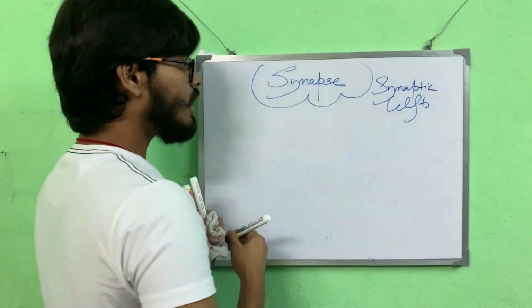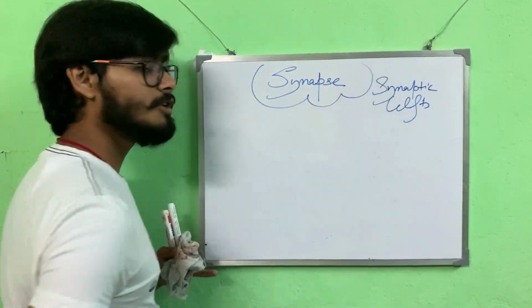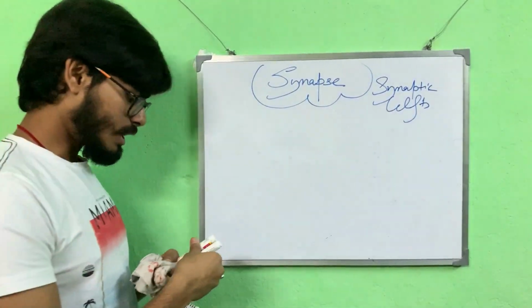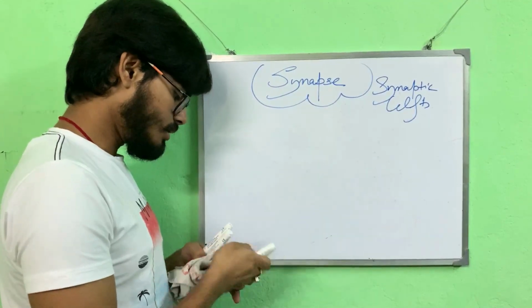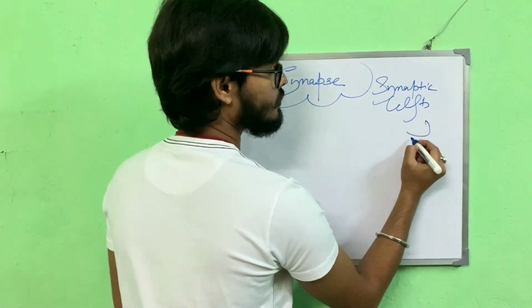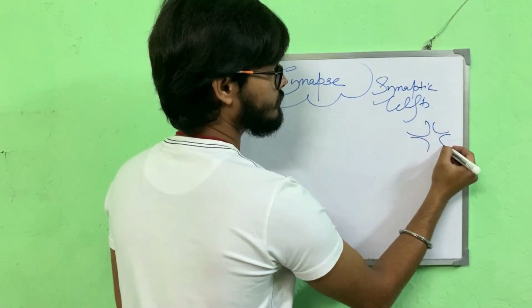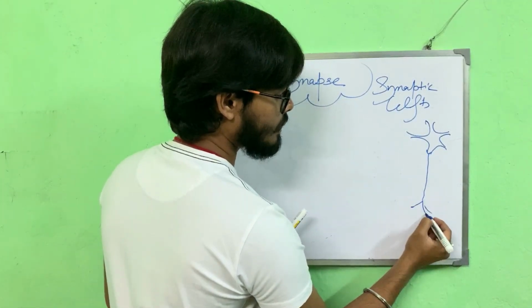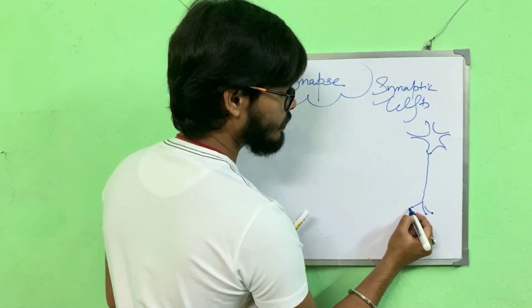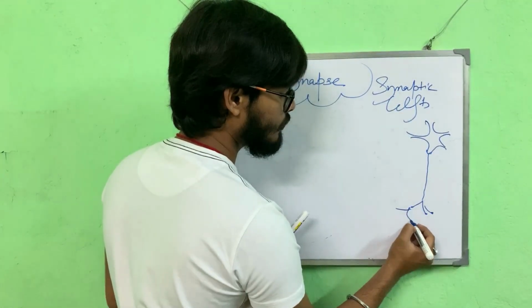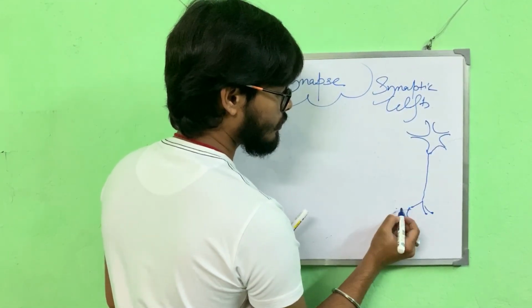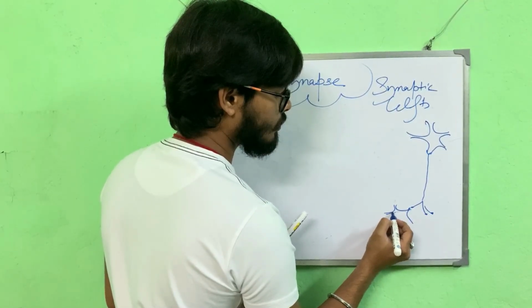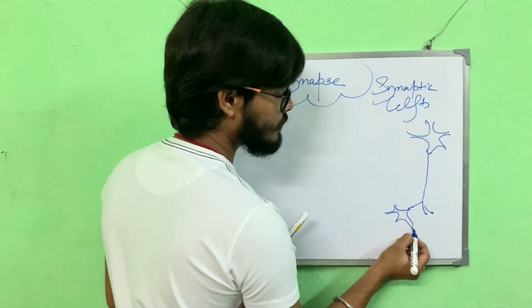Mind you, these two are a little different, so we have to know the difference between them. As I had drawn a neuron, this was the axon, here were the axon endings, the axon terminals, and here we have another neuron.